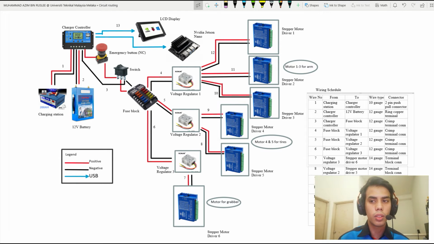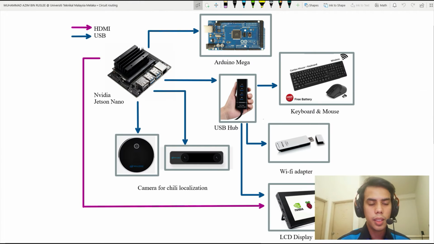And the charger controller is also connected to the LCD display and NVIDIA Jetson Nano through USB connector. This is the USB connection for the NVIDIA Jetson Nano. It is connected to the camera for chili localization and other peripherals. It is also connected to Arduino Mega for communication.